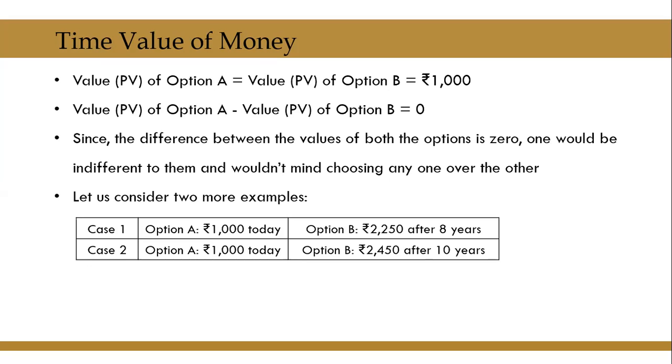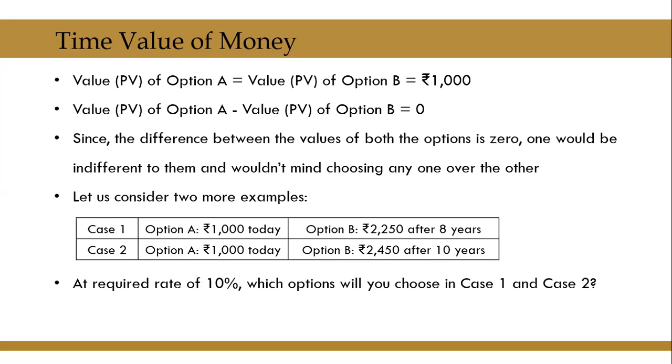There are two cases. In first case, option A is rupees 1000 today, and option B is to receive rupees 2250 after 8 years. In the second case, option A is same rupees 1000 today, and option B is to receive rupees 2450 after 10 years. If your required rate is 10%, that means you still require your investment would fetch you 10% interest per annum. Which options will you choose in case 1 and case 2?